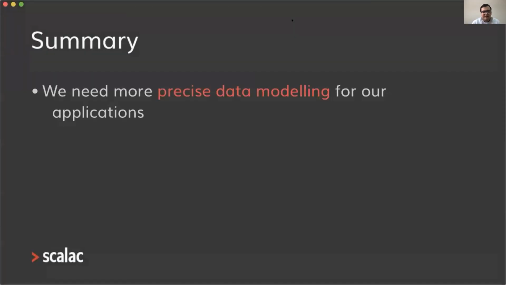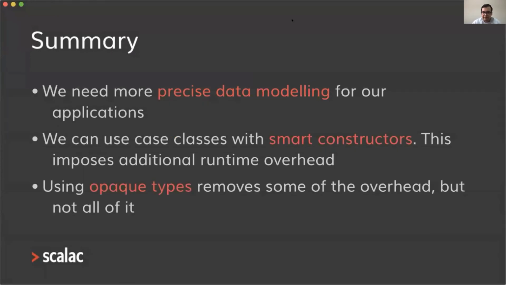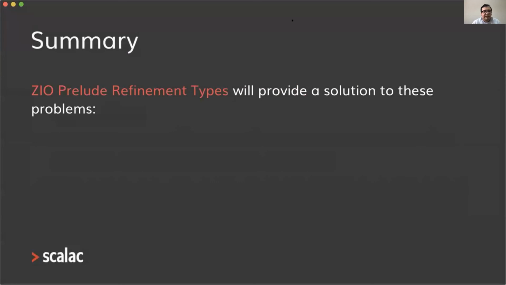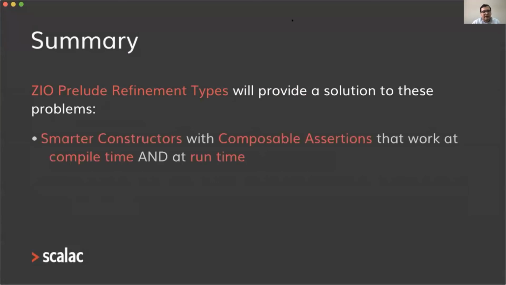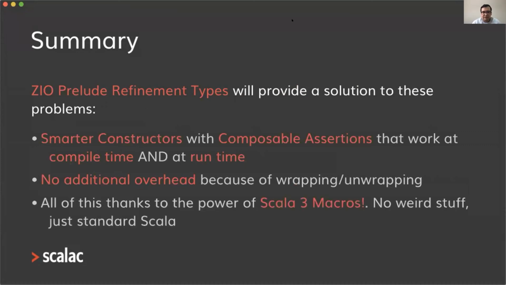We need more precise data modeling for our applications. We can use case classes with smart constructors, but this imposes additional runtime overhead. Using opaque types in Scala 3 removes some of the overhead, but not all of it. So ZIO Prelude refinement types will provide a solution to these problems. We have smarter constructors with composable assertions that work at compile time and at runtime, no additional overhead because of wrapping and unwrapping, and all of this thanks to the power of Scala 3 macros. No weird stuff, just standard Scala.